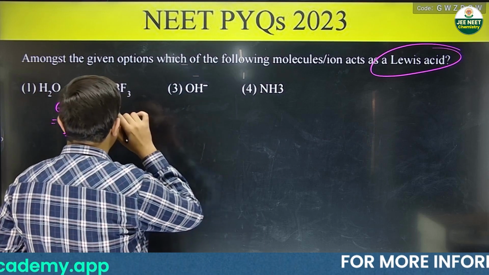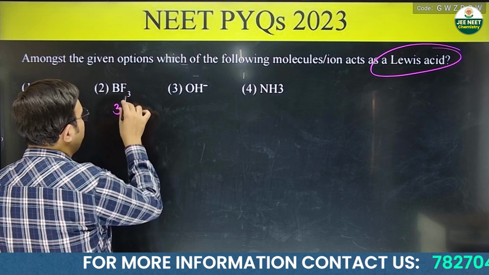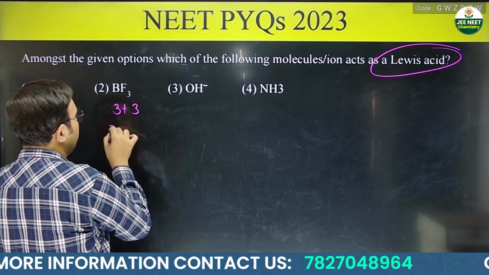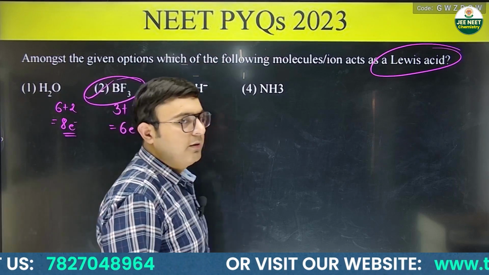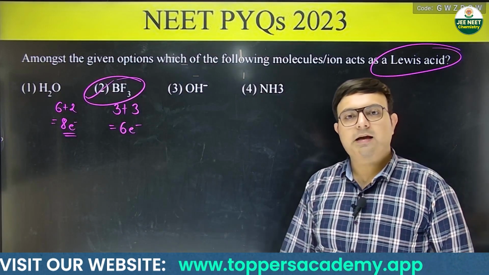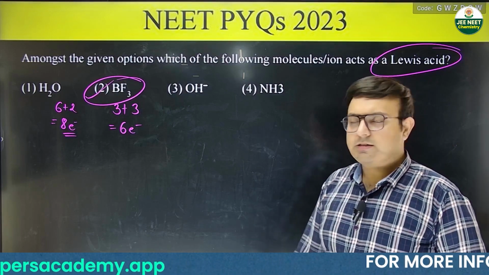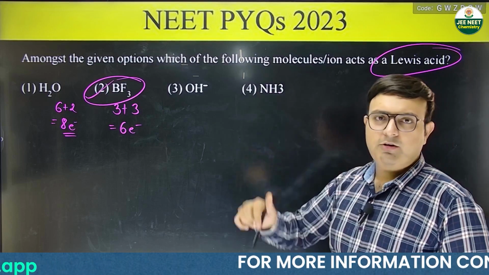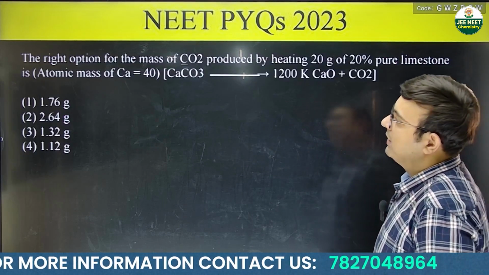Now you have BF3. BF3, boron has 3 of its own electrons, 3 electrons it is going to get from fluorine. So it has only 6 electrons. So BF3 becomes the correct answer for this question. Okay? It has 6 electrons in the valence shell only. So it is a Lewis acid. Okay, others also you can check. You'll get exactly 8 electrons in the valence shell.